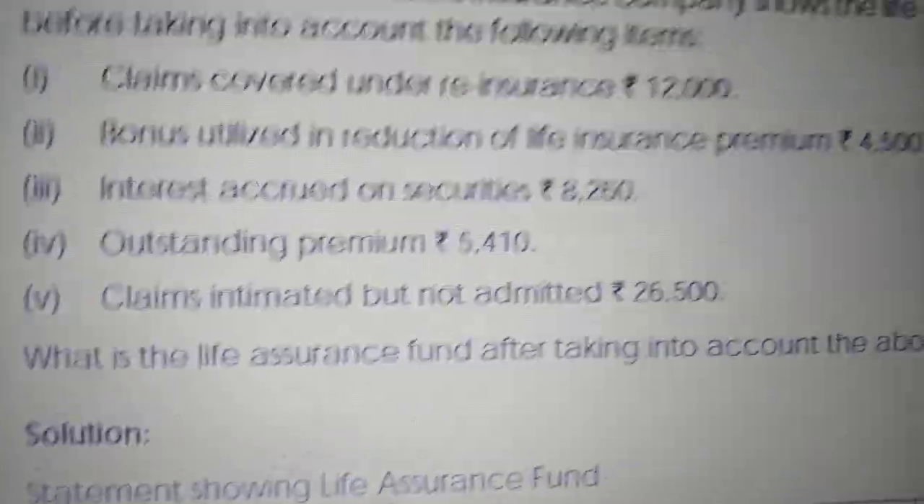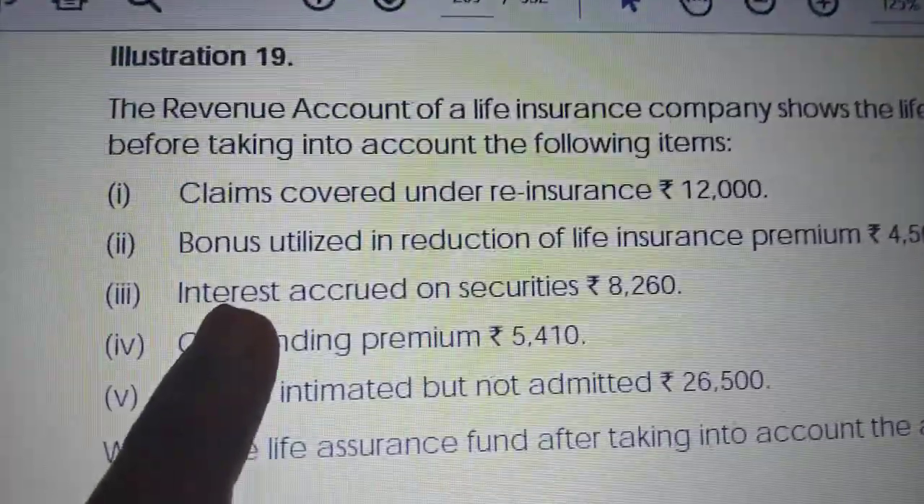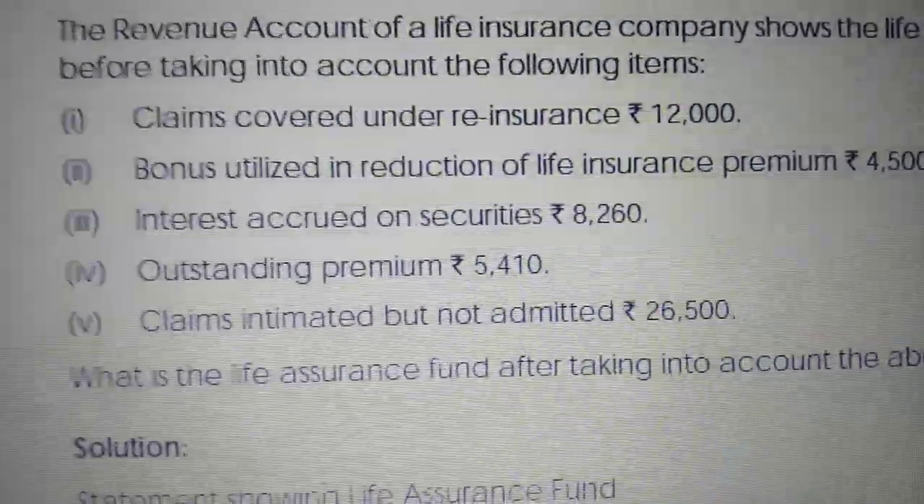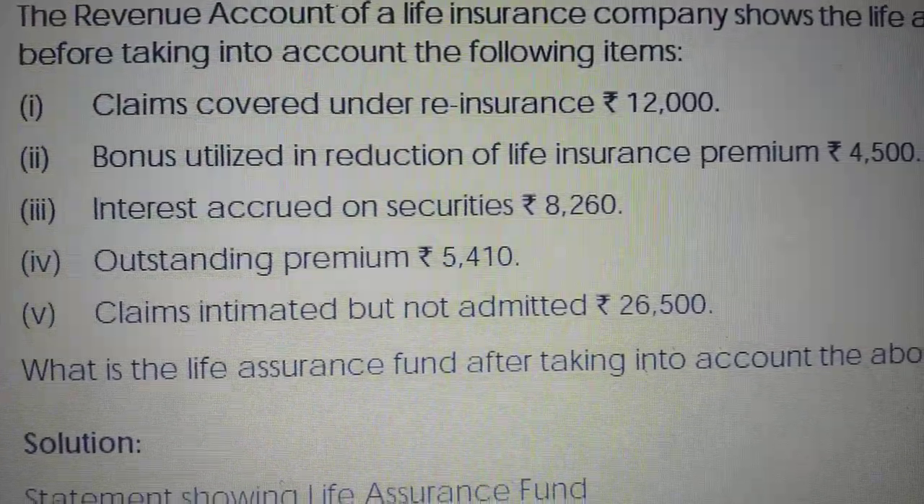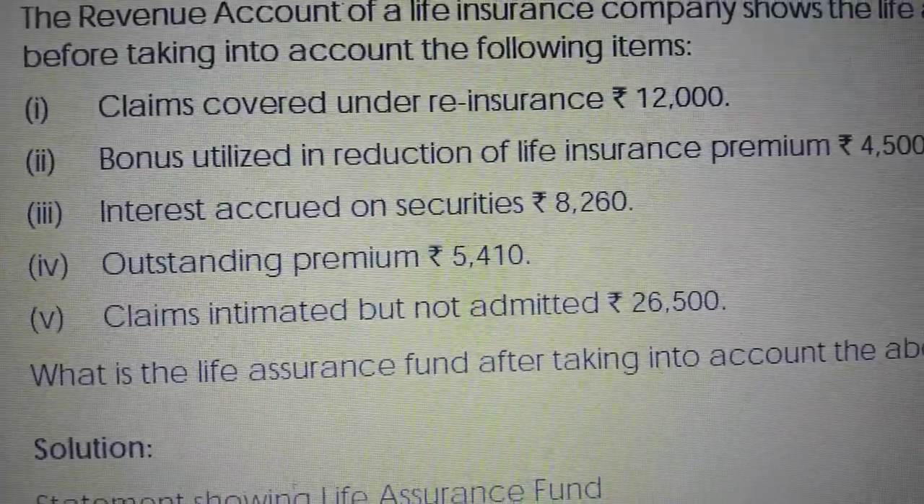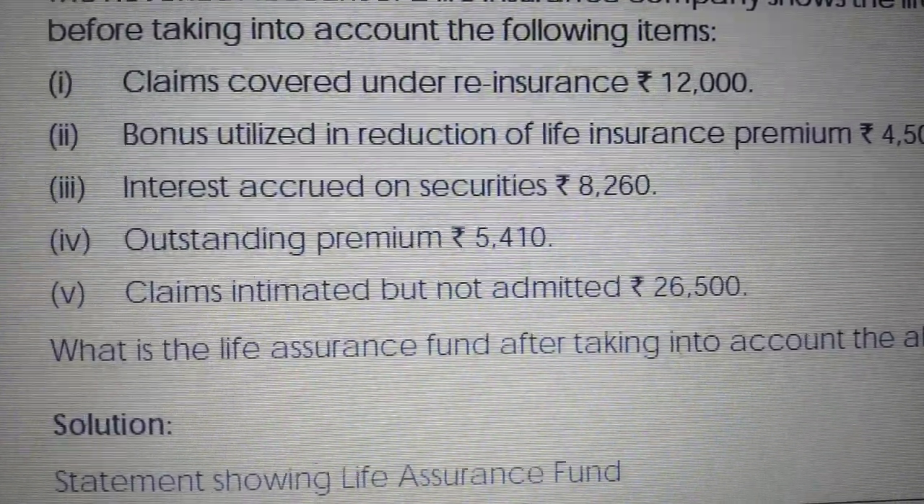So what are they trying to say? Instead of paying separately, they are reducing the bonus from the life insurance premium collectible from the policy holder. 4,500 is the expense to the company. Okay, we will see what to do. For the time being, it is an expense. What is the next item?